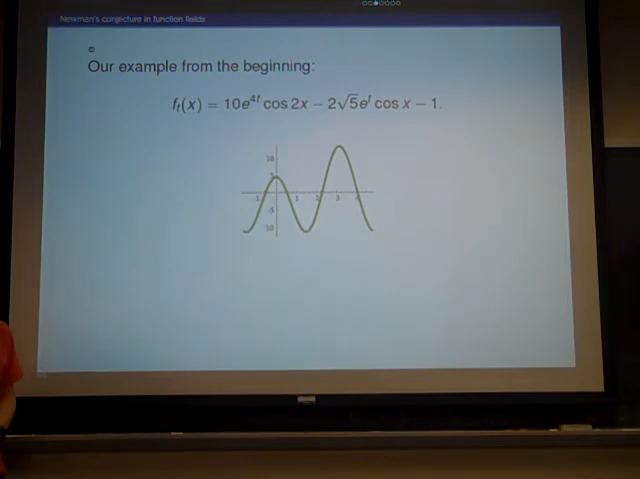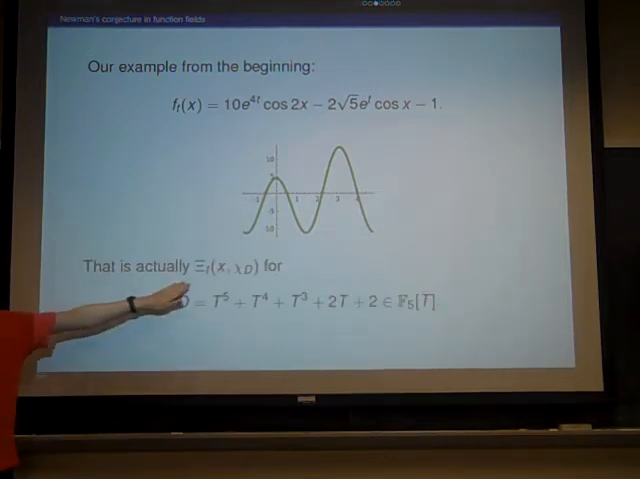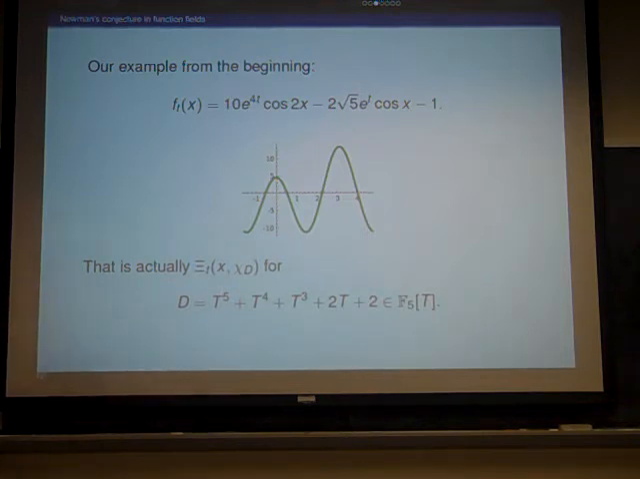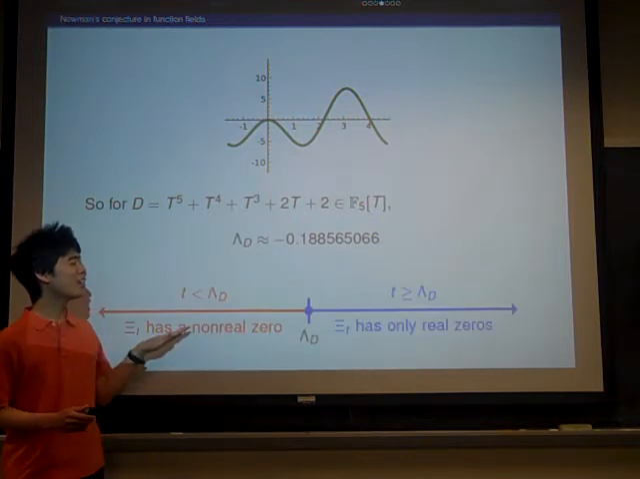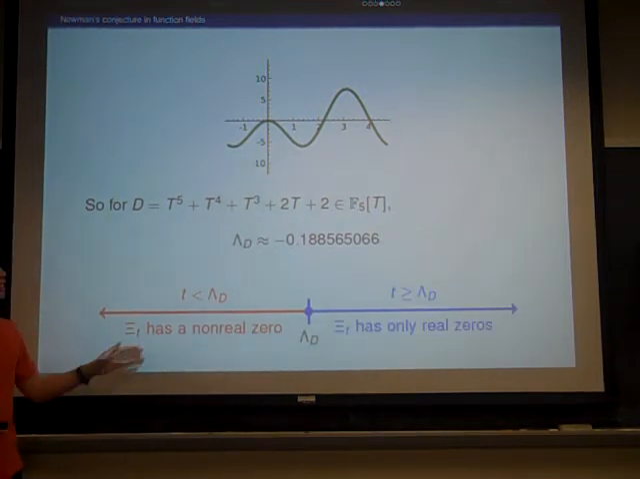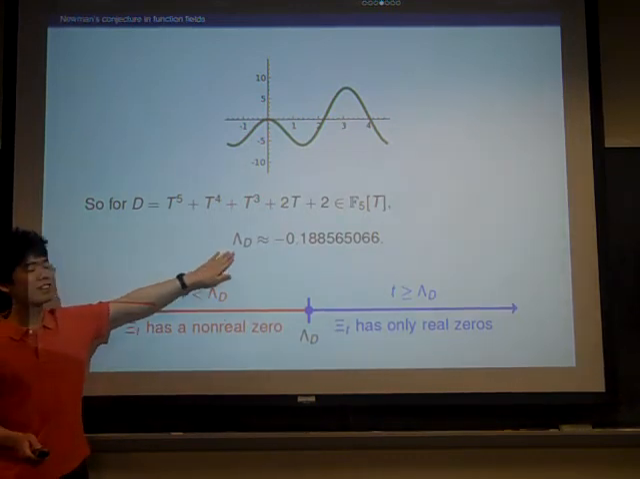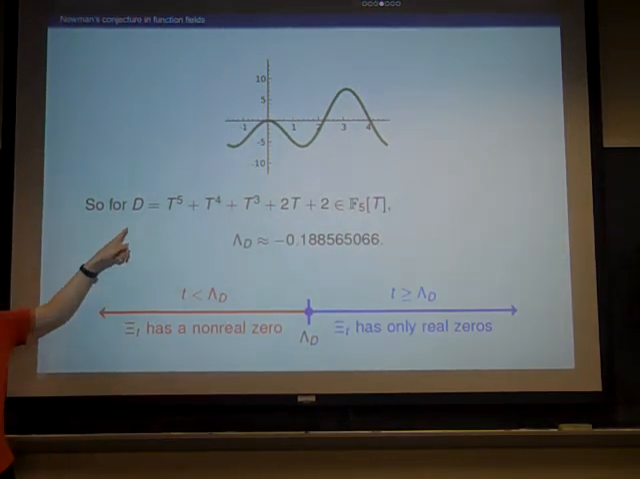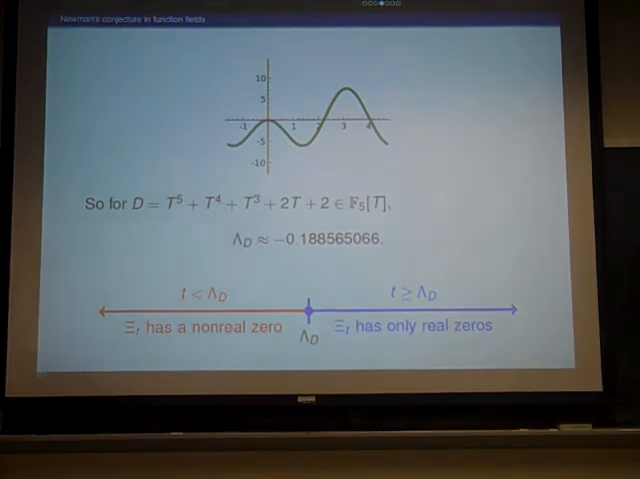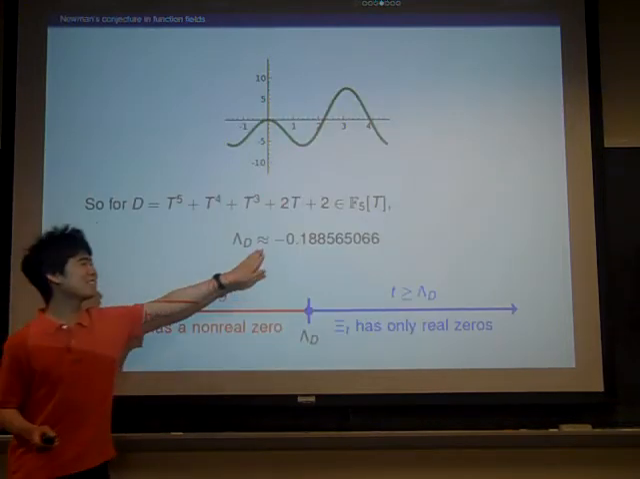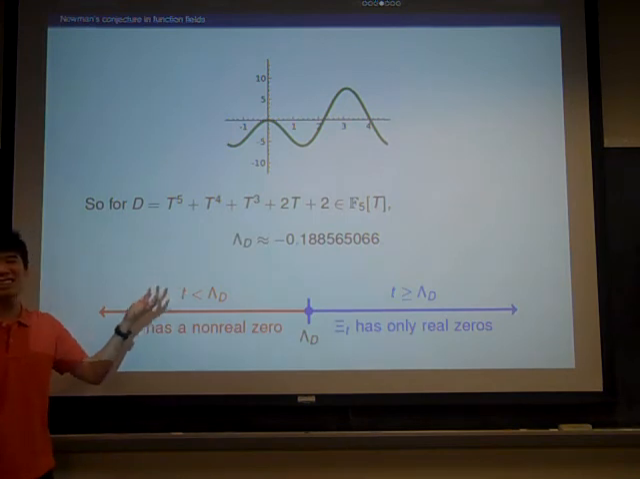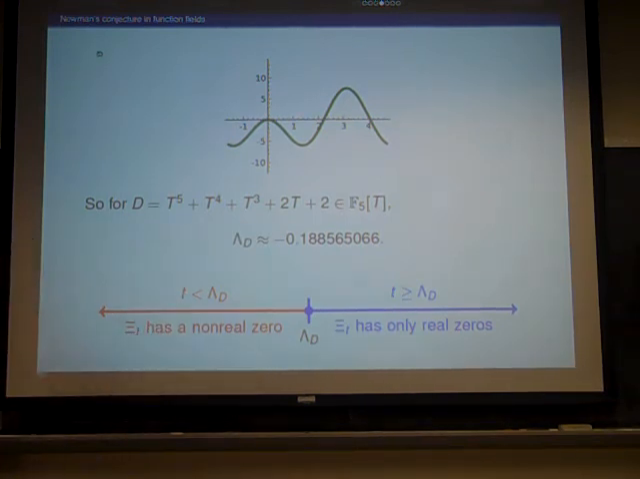If you recall our example from earlier, this was actually a C_t(x) for this particular value of d. And if you recall, we have this very specific time where it divides the real lines of these two halves. So this time is, in fact, the Newman constant for the L function associated to d. And what's important here is that we were actually able to calculate lambda_d. So here, this is an approximation, but it's actually the log of an algebraic number of degree 4. So we know what it is exactly.